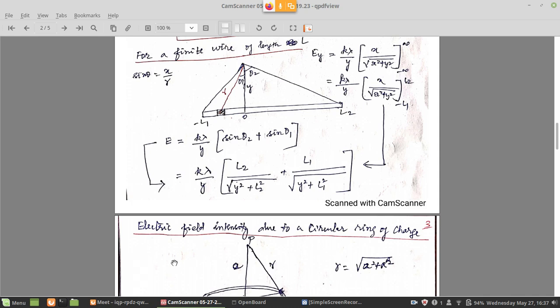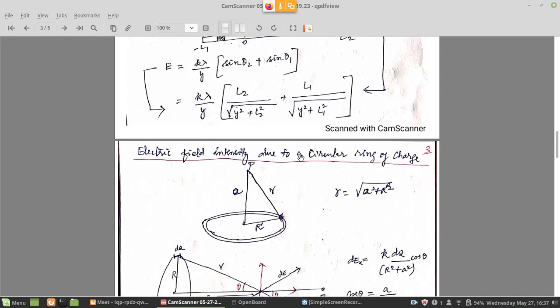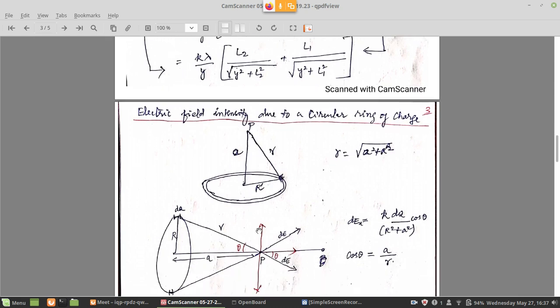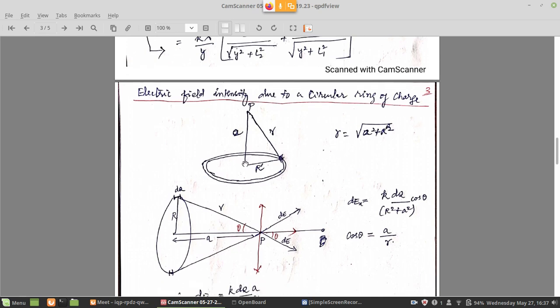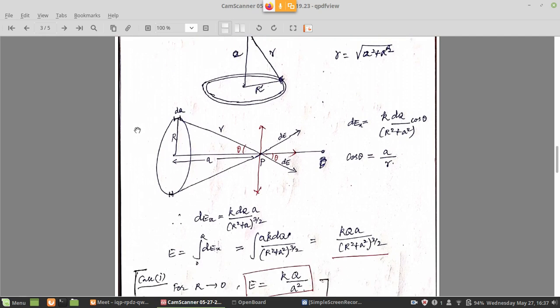Next we can do something similar for a circular ring of charge also. What is this ring of charge? Suppose the charges are arranged in a circular fashion continuously, the object is a ring and the ring is completely charged, then we can call it a circular ring of charge. Now we want the electric field at a point along the axis of the ring. What is that axis of the ring? In the next diagram you can clearly see this.